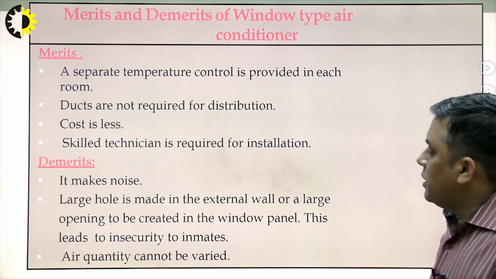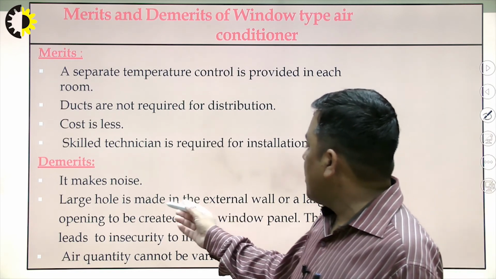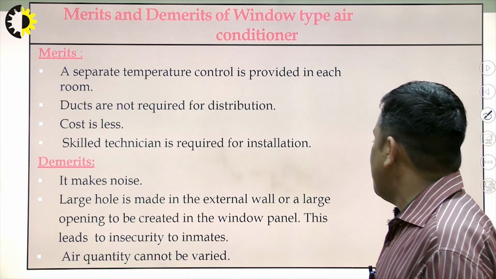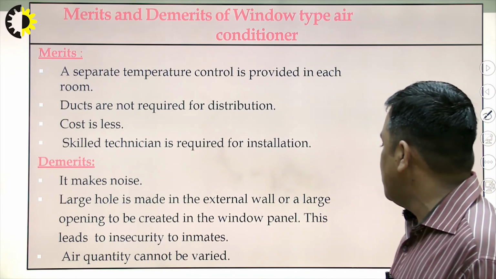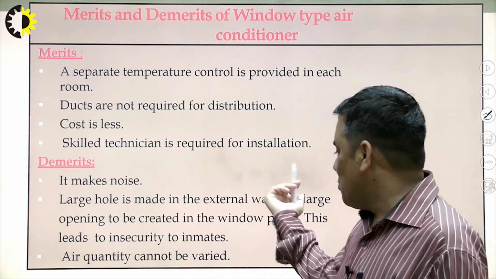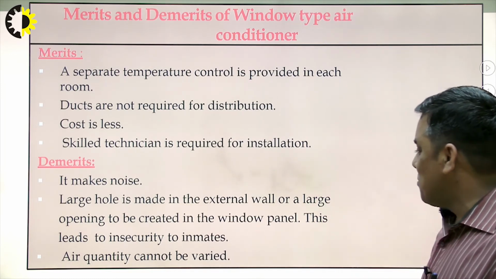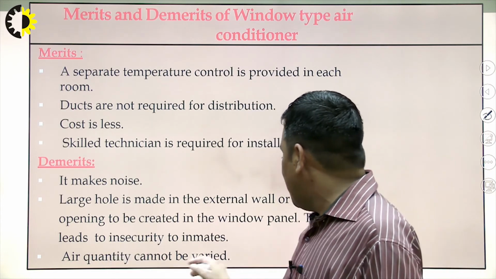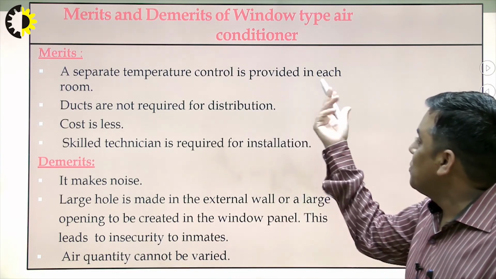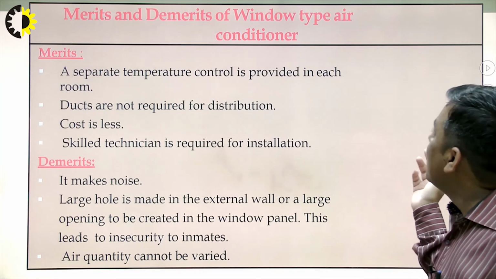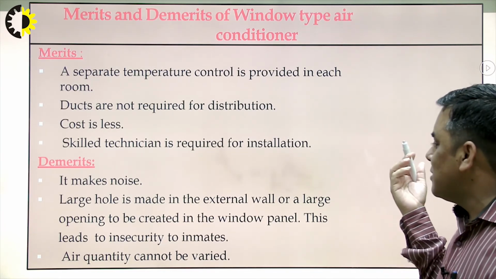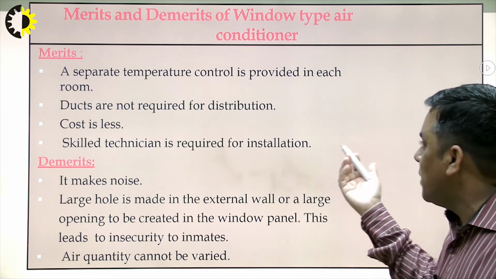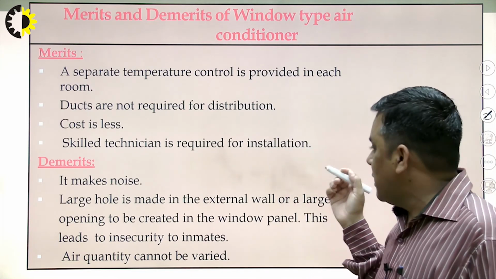Demerits: it makes noise. A large hole is made in the external wall, or a large opening has to be created in the window panel. This leads to insecurity. So if we are placing the air conditioning system, then this may be one of the fears. Air quantity cannot be varied. So these are the merits and demerits of the window type air conditioning system. Some are technical, but some are psychological, but still there are certain merits and demerits.